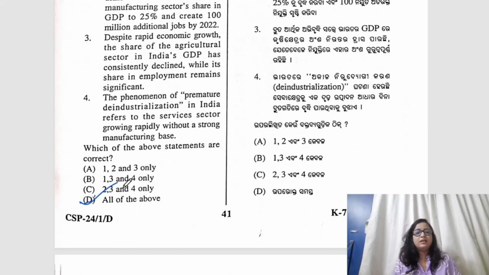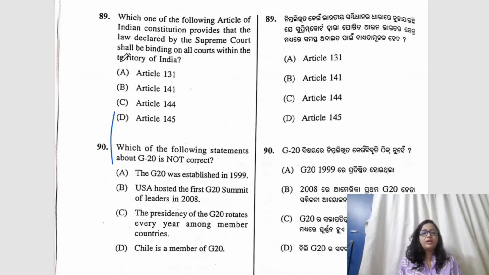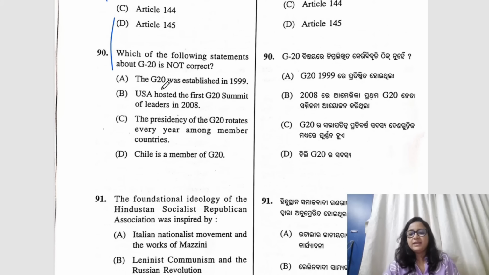All these statements are correct. Question number 89, which of the following articles of the Indian Constitution provides that a law declared by the Supreme Court should be binding? Okay, the answer would be B, Article 141. Question number 90, answer would be D, Chile is a member of G20.